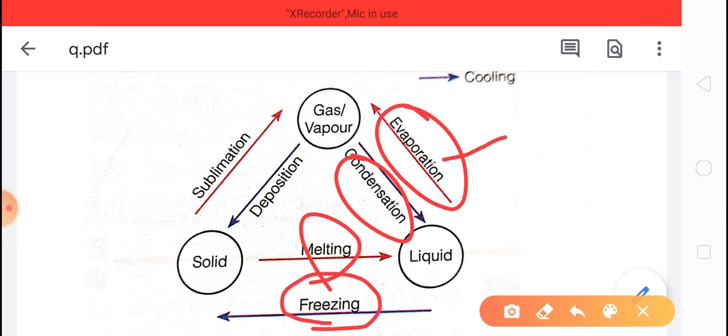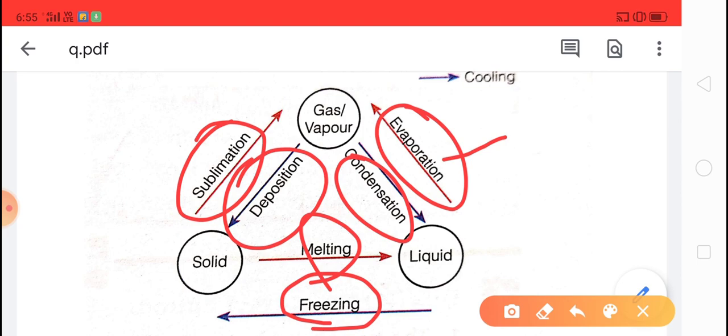Now when solid changes into gases, this process is called sublimation. And when gases directly change into solid on cooling, this process is called deposition.